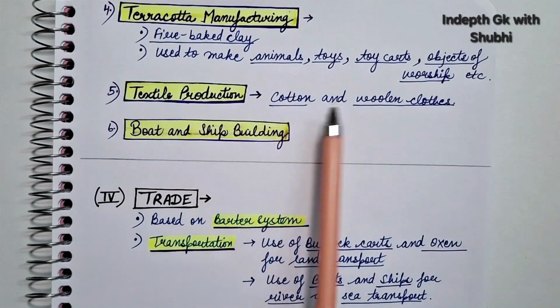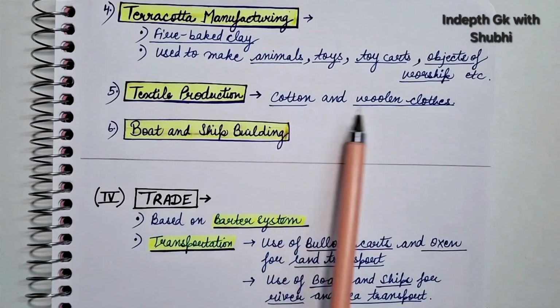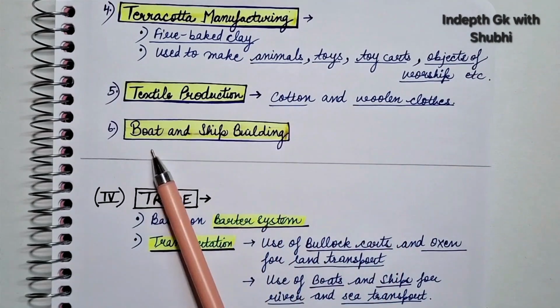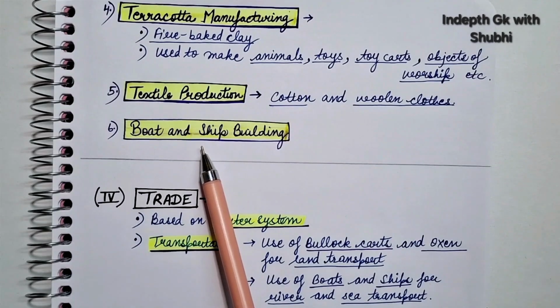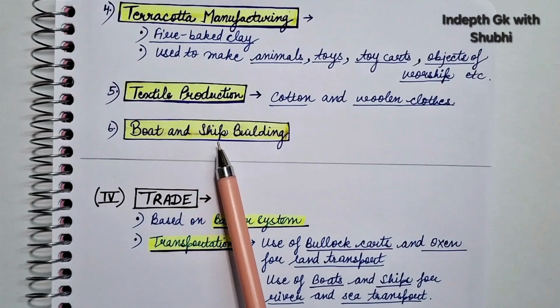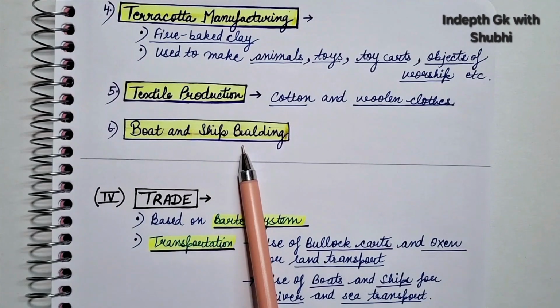So cotton and woolen clothes were produced. So people of Indus Valley civilization used to wear cotton and woolen clothes. Next is boat and shipbuilding industry. Boats and ships के evidence हमें मिलते हैं seals से. Seals के ऊपर boats and ships की images बनी हुई हैं. And boats and ships were used for river and sea transport, right?